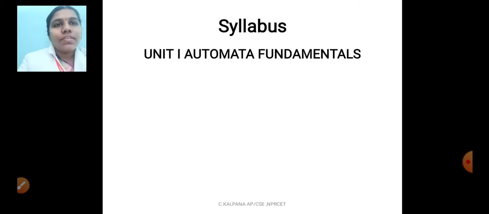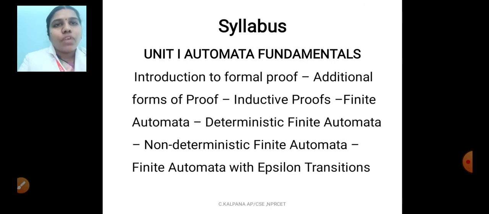In the last class, we saw everything about automata fundamentals, introduction to formal proof, additional forms of proof, inductive proofs, finite automata and its types, DFA and NFA with example problems, and the theorem also. And we saw the concept based on the equivalence of DFA and NFA theorem with example problems. Now we reach the last topic, finite automata with epsilon transitions.